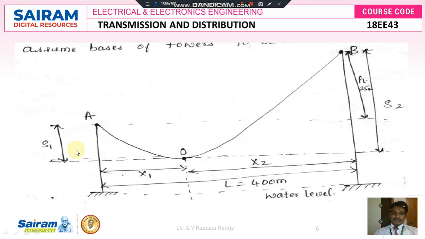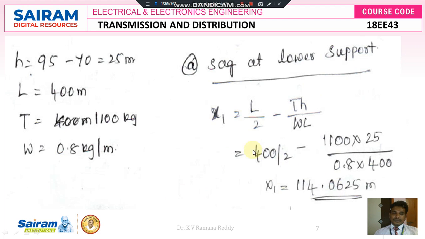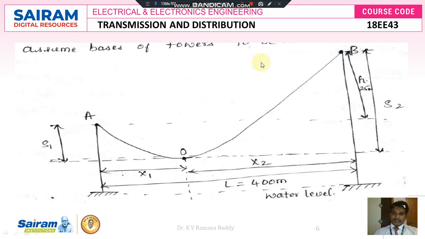Therefore, the difference of these two sags, S2 minus S1, is equal to the difference in height of the two towers, tower A and tower B. Therefore, S2 minus S1 is equal to H here. The length from tower A to point O is X1 and the length from tower B to point O is X2. The overall length here is 400 meters and the towers are constructed at water level. So I want to calculate the difference in height of these two towers, that is H.